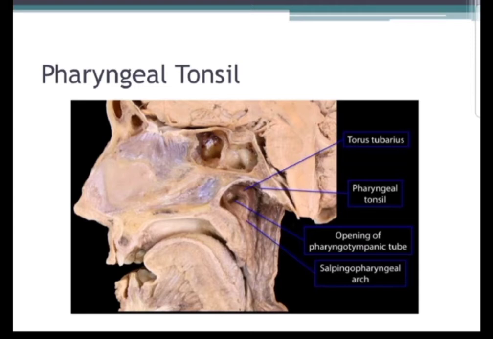As regards the pharyngeal tonsil, this is an accumulation of lymphoid tissue in the posterior wall of the nasopharynx. The free surface of the pharyngeal tonsil is covered by pseudostratified, you know, the respiratory epithelium in the nasal cavity, which starts from the nasal cavity, is the pseudostratified. So this tonsil, which is the collection of the lymphatic tissue, that is the nodular and diffuse type of lymphatic tissue present in the posterior aspect of the oropharynx.